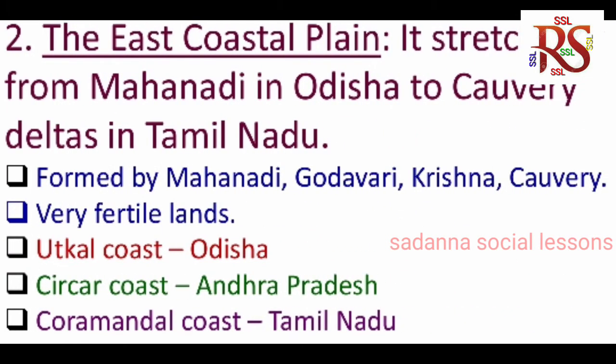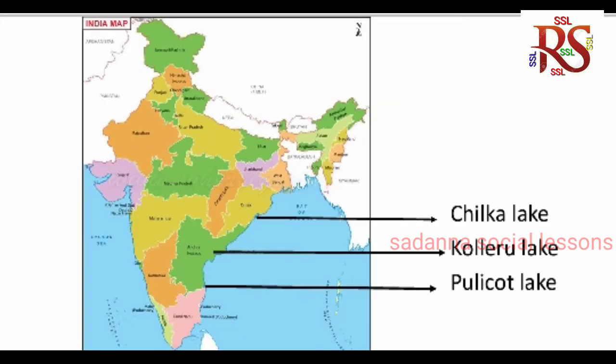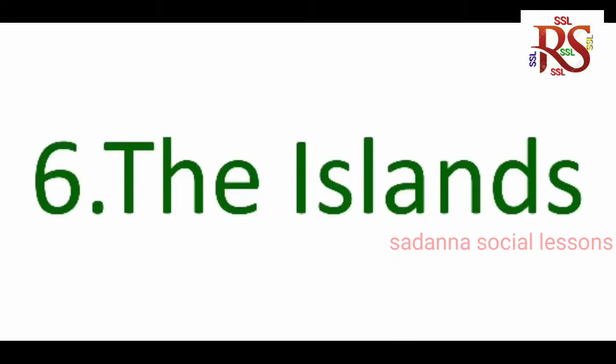One is Utkal, Odisha. Second one is Sarkar, Andhra Pradesh. Third one, Coromandel, Tamil Nadu. Lakes like Chilaka in Odisha, Kolleru and Pulicat in Andhra Pradesh.